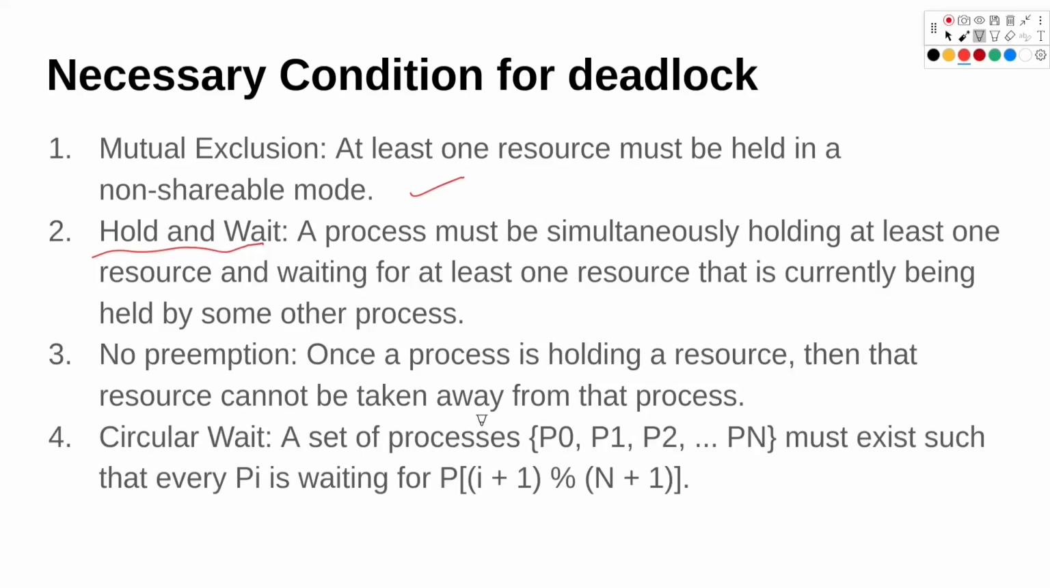Fourth condition is a circular wait. So a set of processes, let's say P0 to Pn, must exist such that every Pi is waiting for Pi plus 1. So in that case, P1 will wait on P2, P2 will wait on P3, and P3 will wait for P1 again if we have 3 processes. So we have a circular condition here. So these are all the necessary conditions for a deadlock.